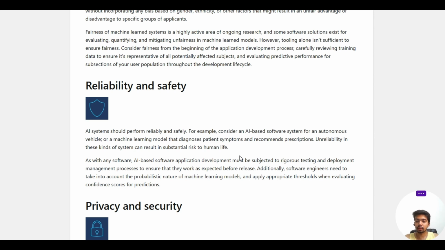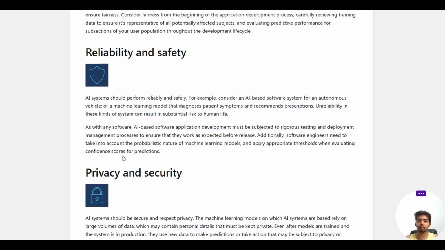Can you imagine that you have a machine learning model and it is biased, not reliable, and not safe, and it gives you predictions? It is diagnosing the patient's symptoms and recommending prescriptions on the basis of those symptoms. If your model is not performing well, not reliable and not safe, the risk here is human life itself. So you need to consider the reliability and safety of the models.